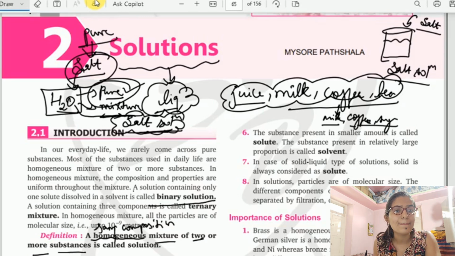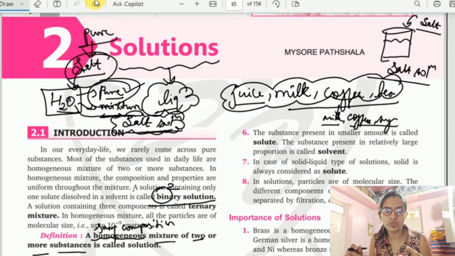This is important. Bi means two. When only two components are mixed, and if I got a solution, then that particular solution is known as a binary solution. Then obviously in those two components, one is going to be a solute and one is going to be a solvent, because the solution consists of two components or more than two components, but the main two components present are solute and solvent.